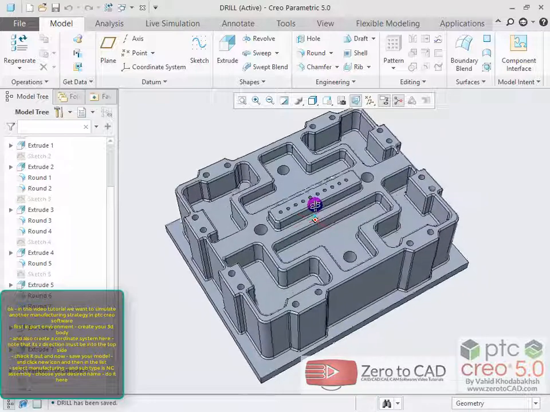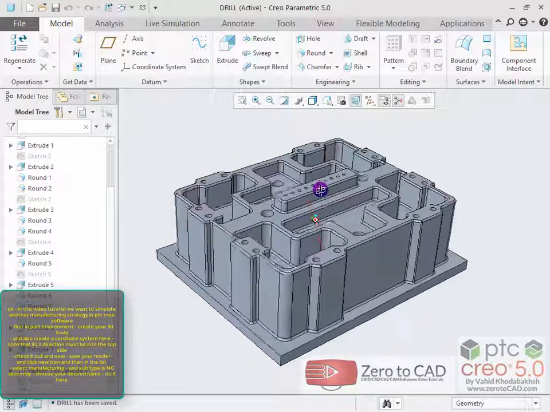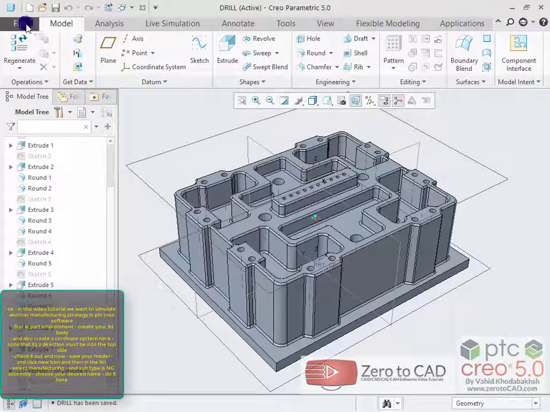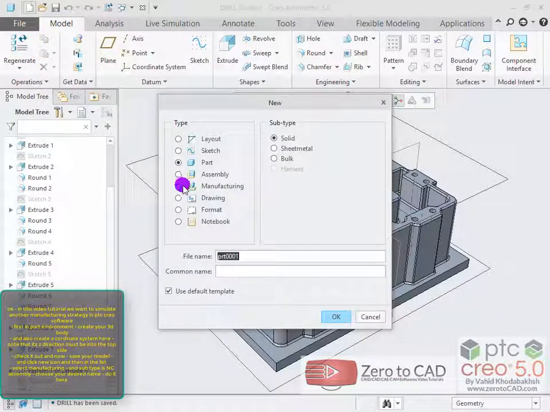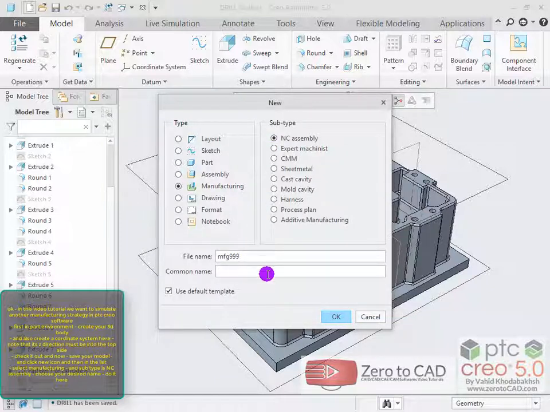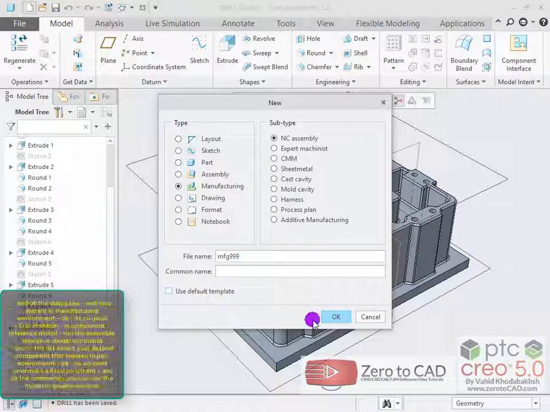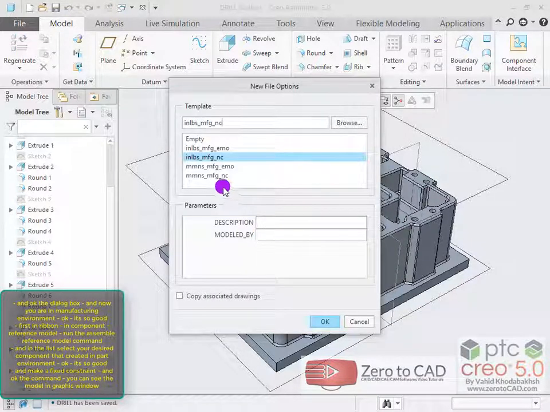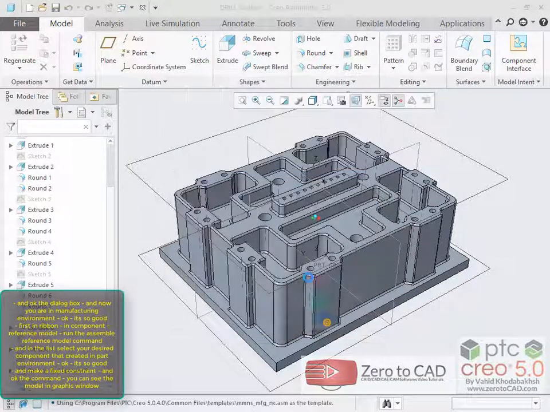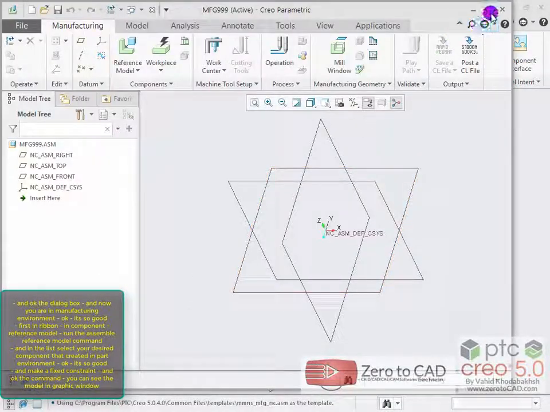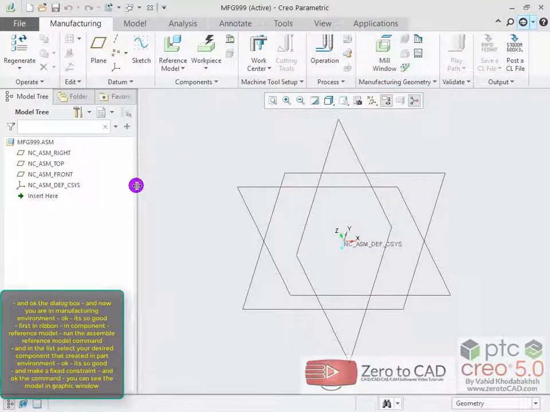Check it out, and now, save your model, and click the New icon, and then in the list, select Manufacturing, and subtype as ANSI Assembly. Choose your desired name, do it here, and OK the dialog box, and now you are in the manufacturing environment. OK, it's so good.